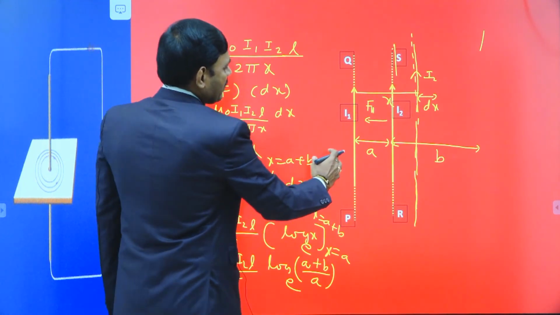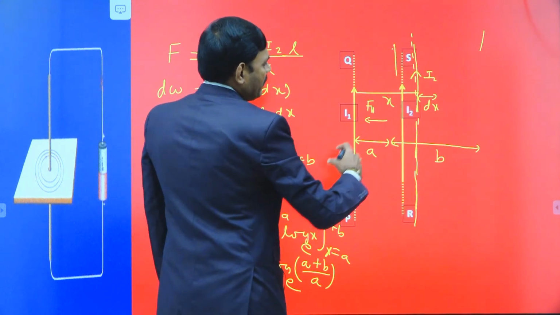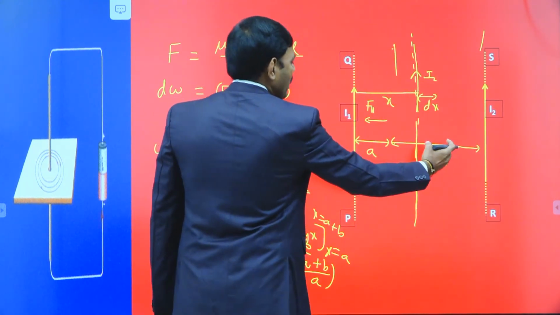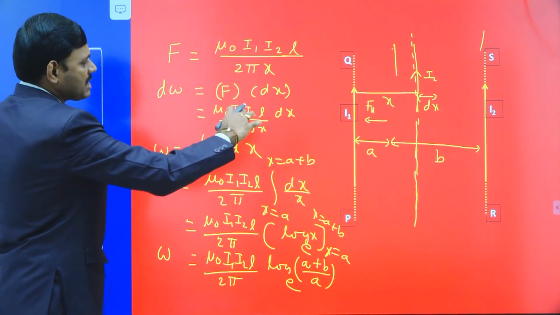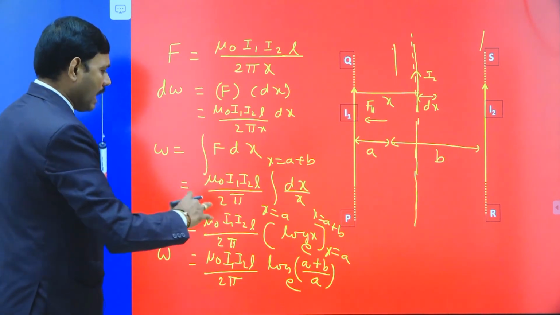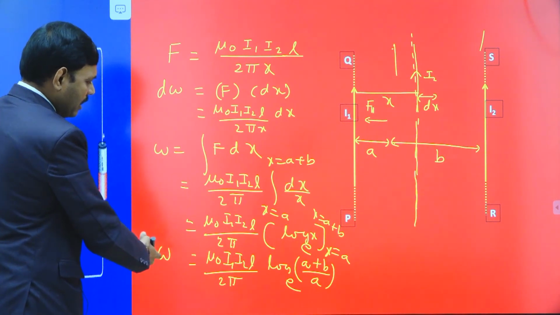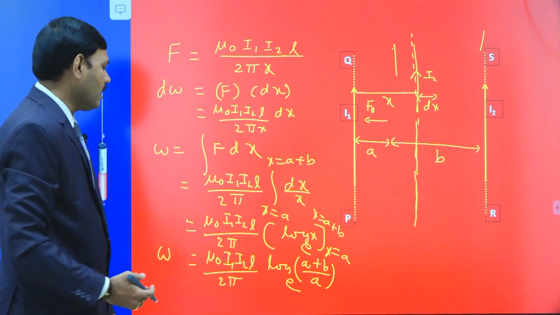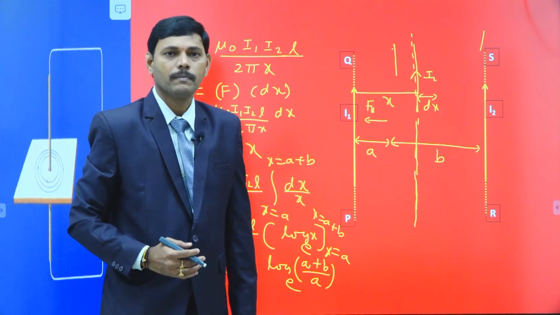For a long wire, at a distance A there is another current carrying wire I2 of length L. We displace it through B so that the final position becomes A plus B. Then the work required for shifting the second wire is mu naught I1 I2 L by 2 pi into log of A plus B by A. Then the work done per unit length, on cross multiplying, is mu naught I1 I2 by 2 pi into log of A plus B by A to the base e.